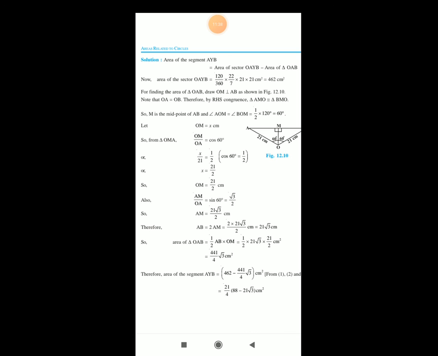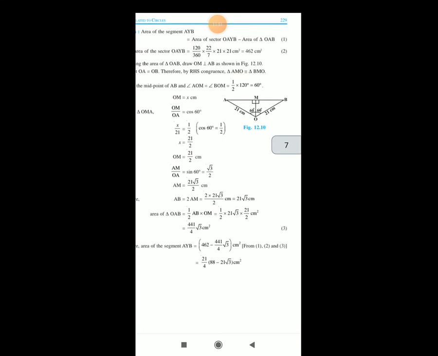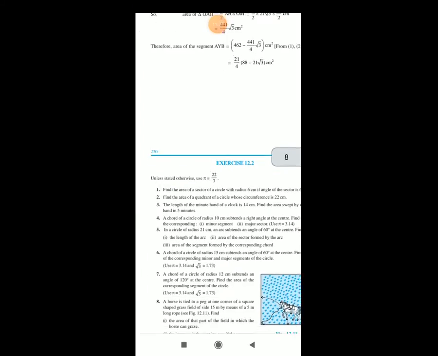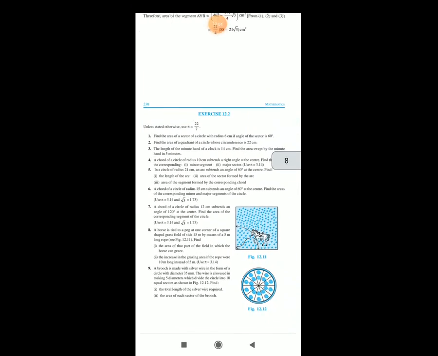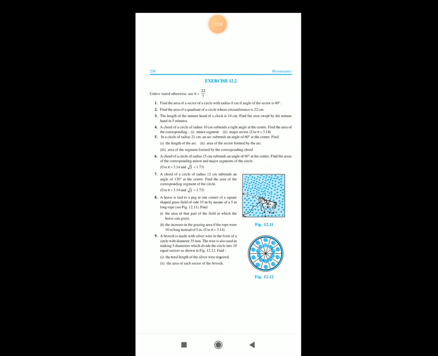So therefore the area of the segment AYB is equal to 462 minus 441 divided by 4 multiplied by root 3 centimeter square. From the results 1, 2 and 3, we get 21 by 4 into bracket 88 minus 21 into root 3 centimeter square. So this is the textbook example. Now it's time for the solution of exercise 12.2.